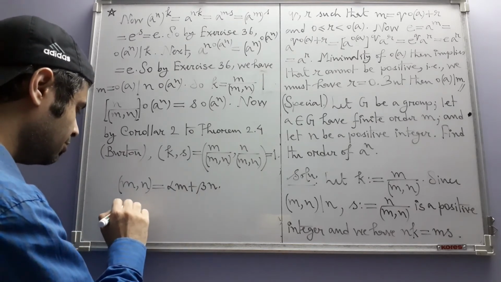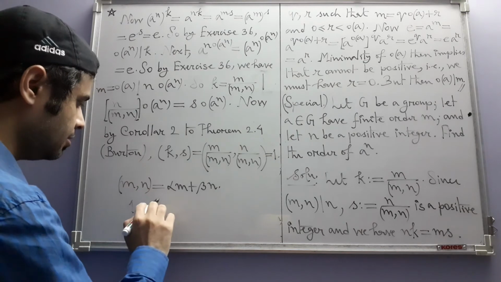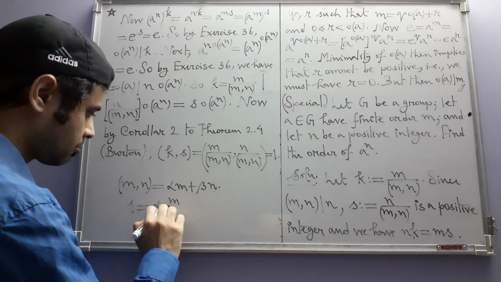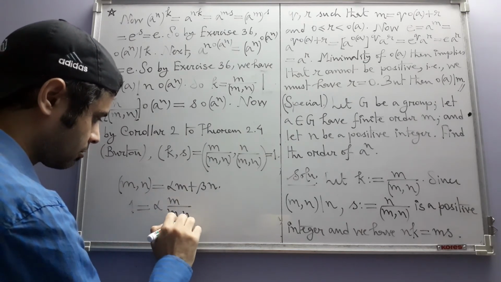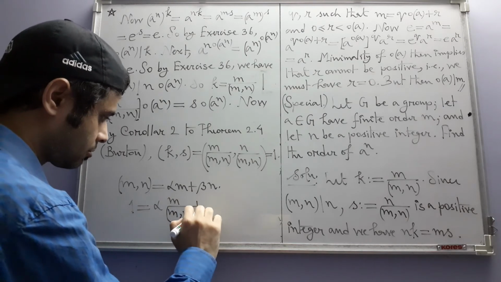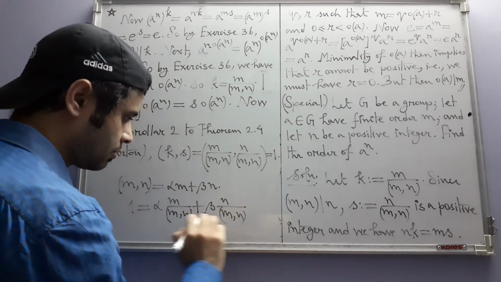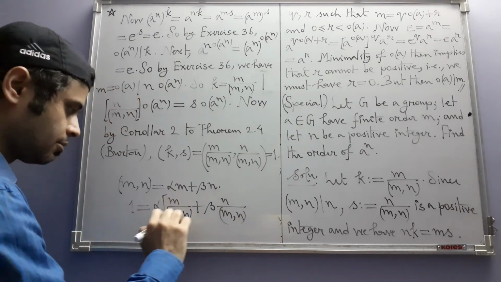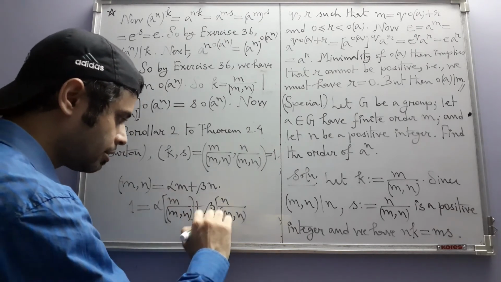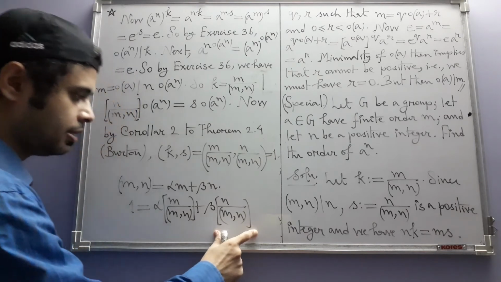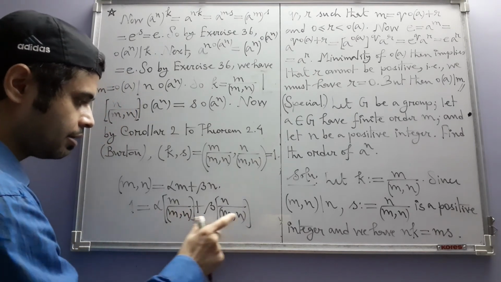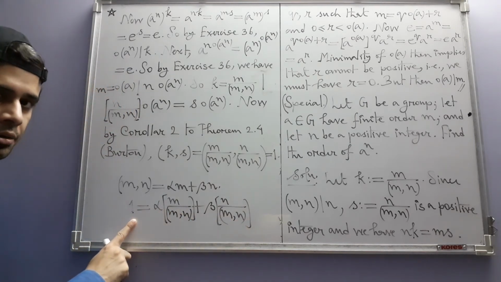What you do, you divide both sides by this GCD. This tells you that this particular linear combination of these two integers, k and s, is equal to 1.